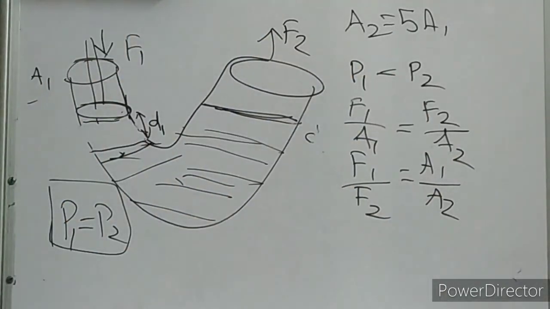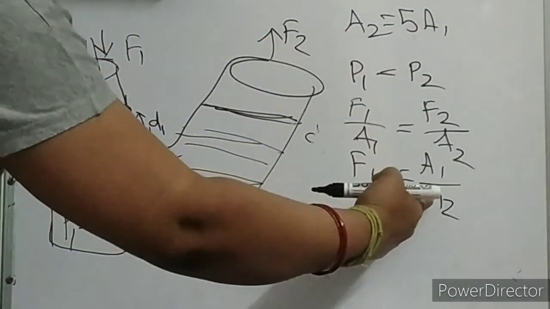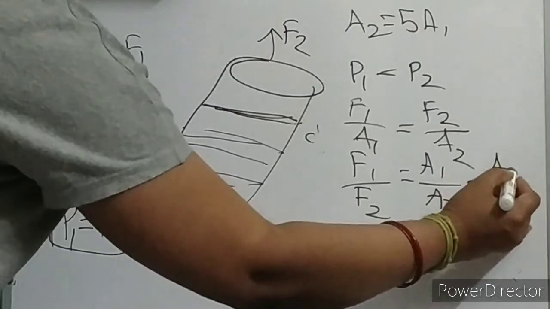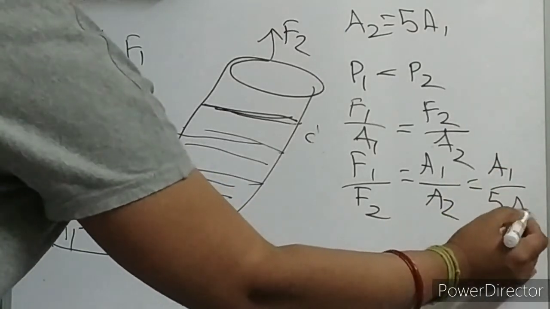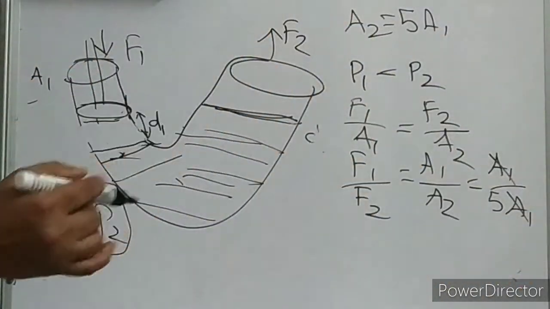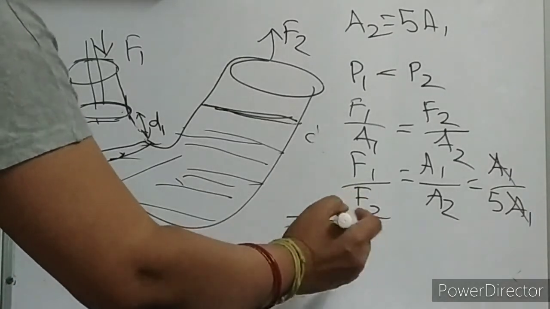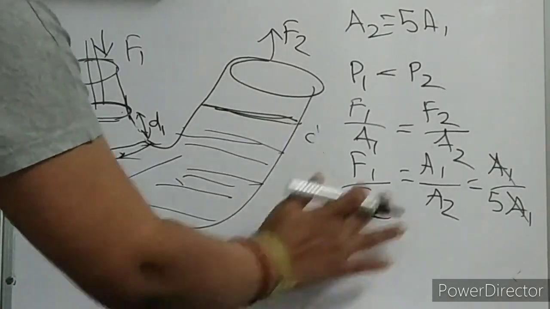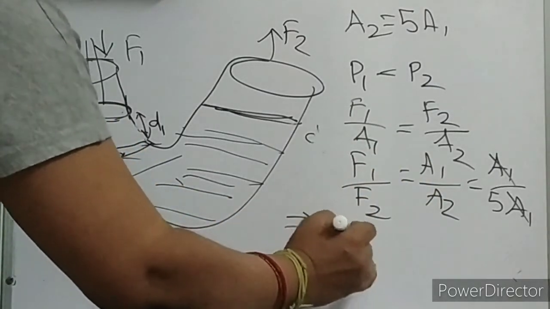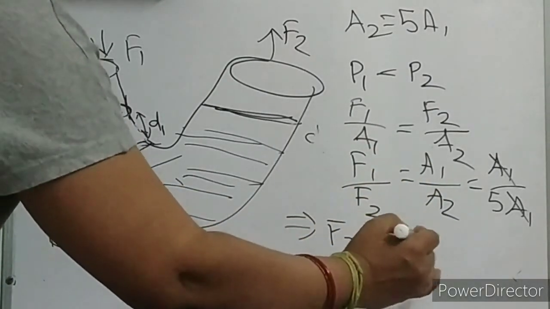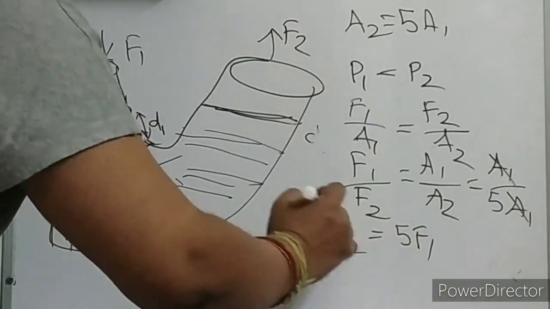Clear? What is A2? I can write 5A1. So A1 gets cancelled. So what does it mean? F2 is equal to 5 times of F1.